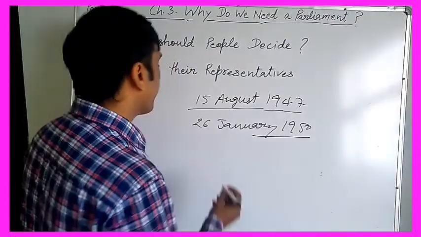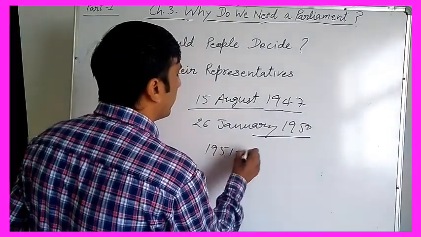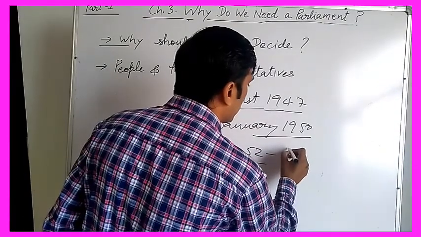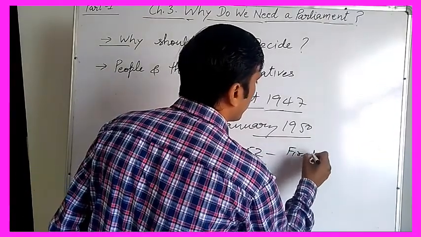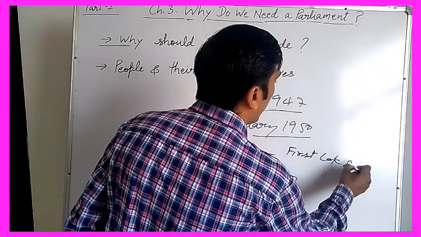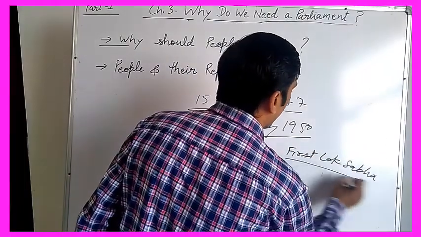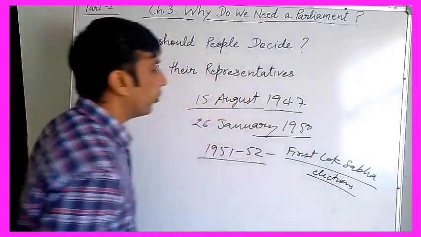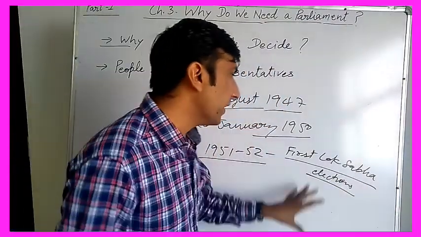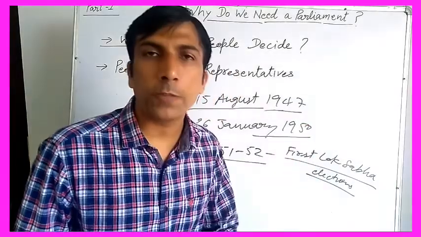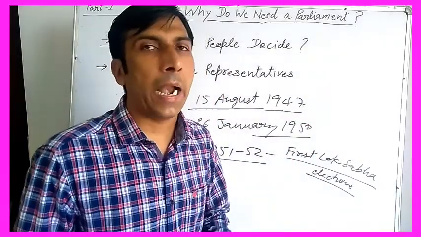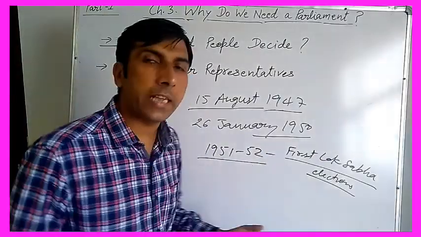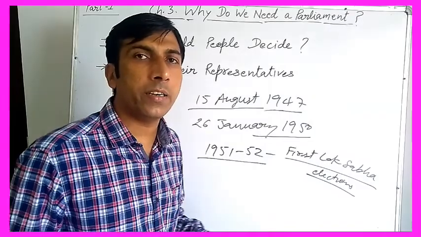So in this way, in 1951-52, the first Lok Sabha elections took place, and in these elections, the Congress party got the majority and formed the government. After that, in 1957, the second Lok Sabha election was conducted.